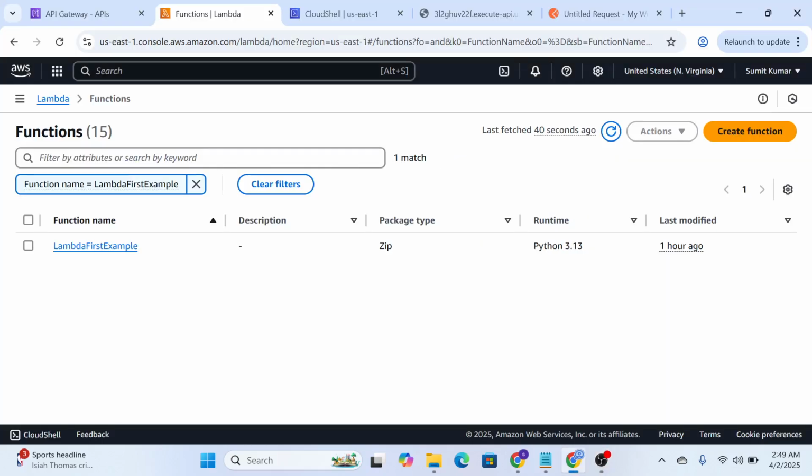So far we know how to log into AWS. We created our first function called Hello World. Now this is not enough. If you create an API, security is a must.